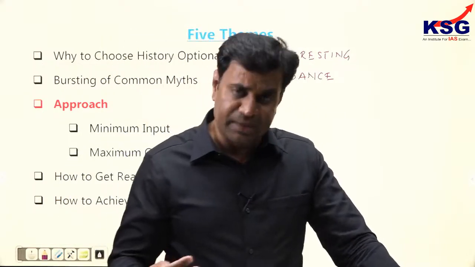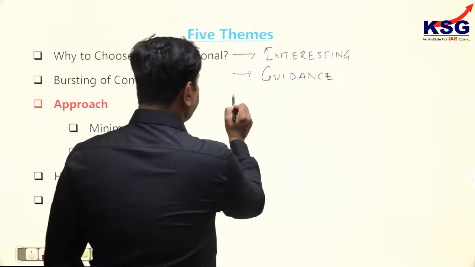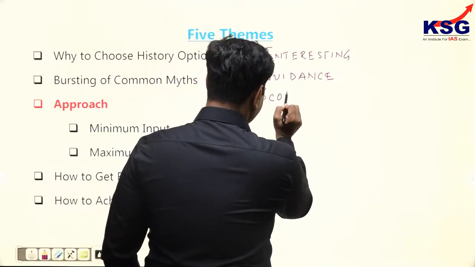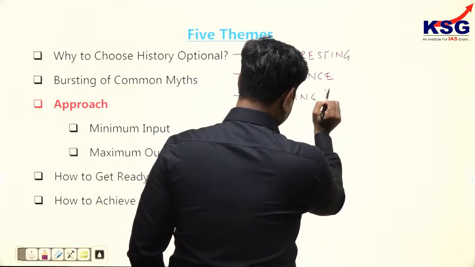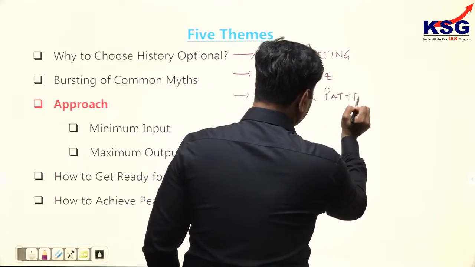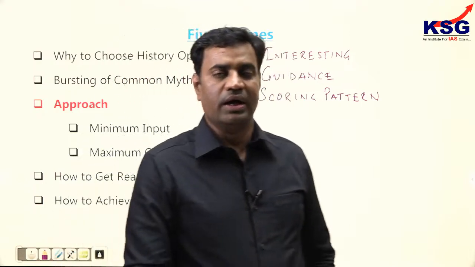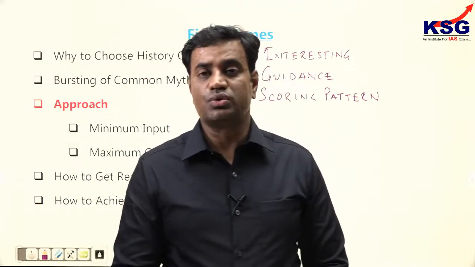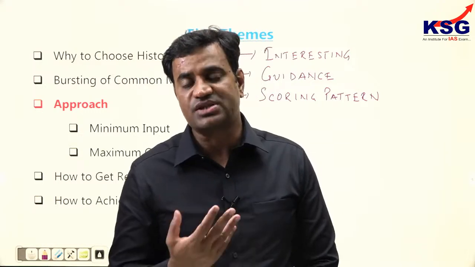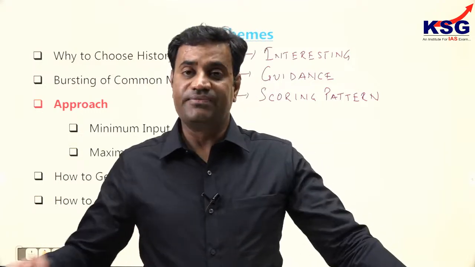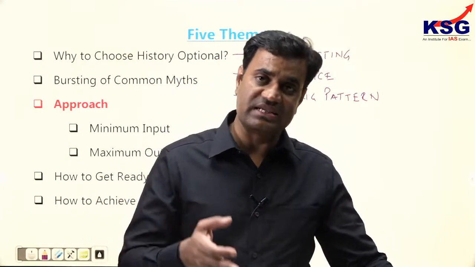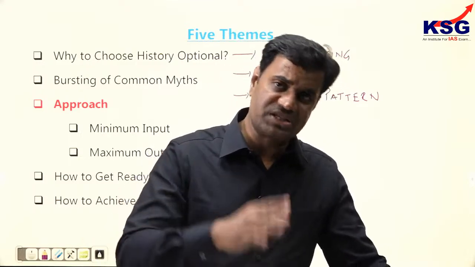Another important thing is the scoring pattern of the subject. Just understand one thing: this subject is highly scoring in nature. In fact, students have come out with good ranks with history as optional subject. Many students have cracked this examination with top ranks due to the marks in history optional.